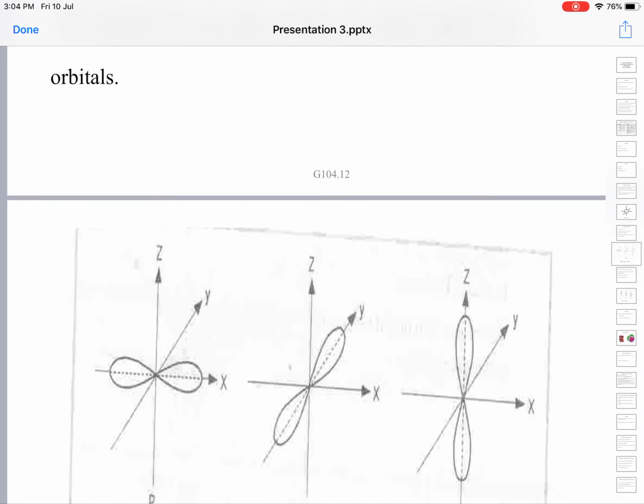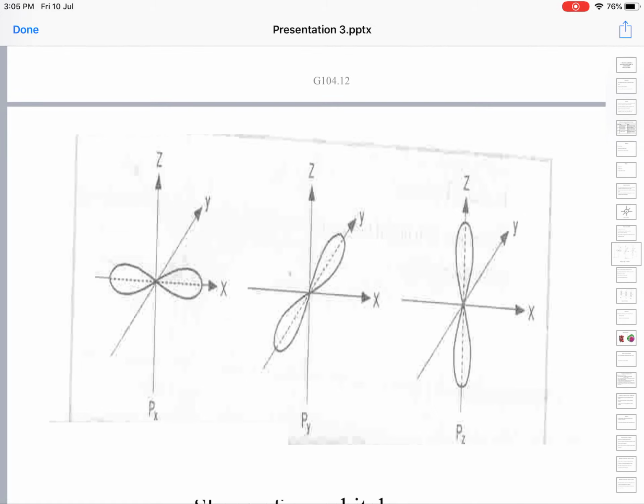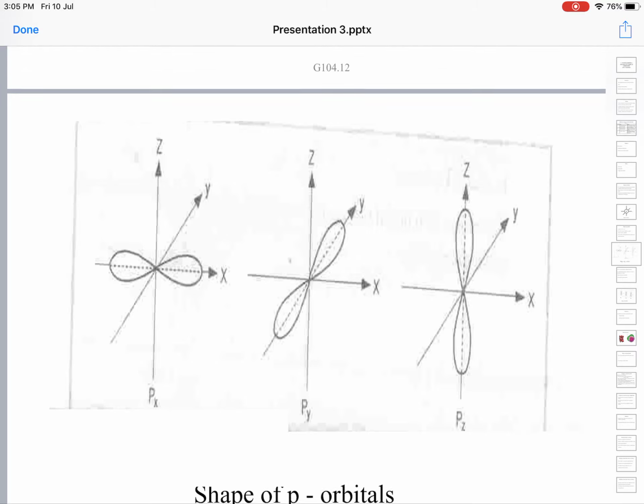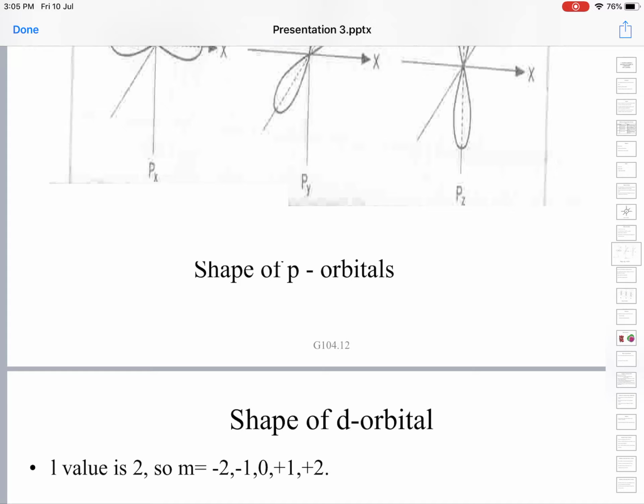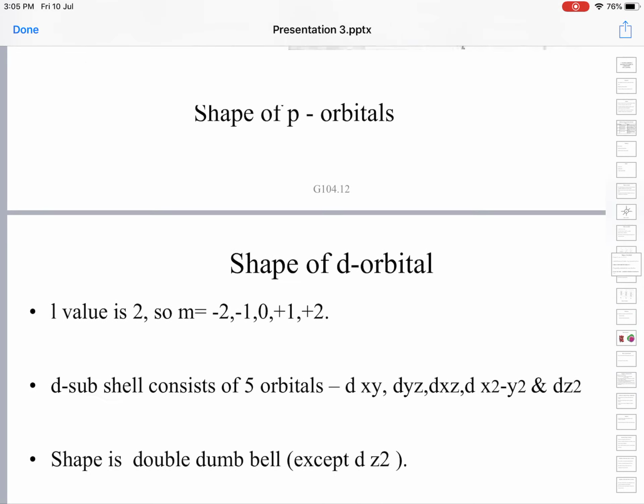Now let us see the shapes of the 3 p orbitals. In px, the lobes are oriented along the x axis. In the py orbital, the lobes are stretched or oriented along the y axis, and in the pz orbital, the lobe orientation is along the z axis. These are the shapes of the p orbitals.